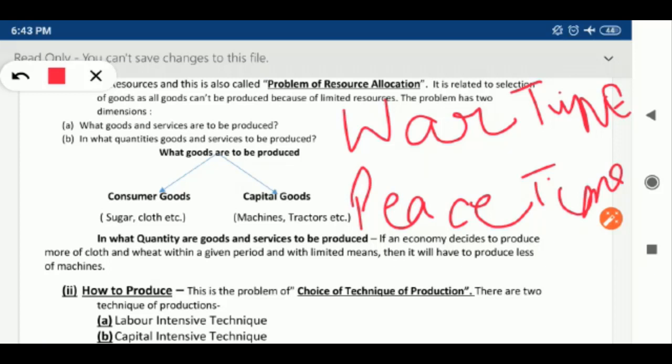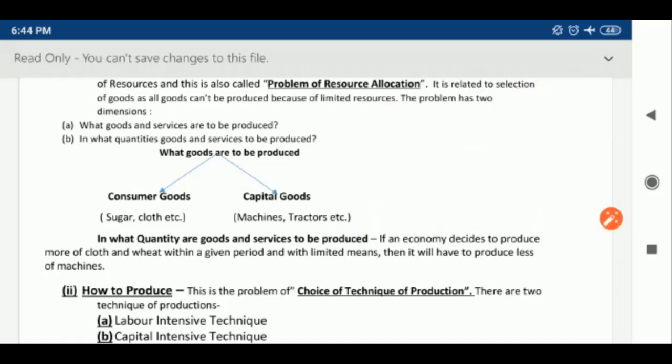Now, once an economy has taken a decision regarding the goods to be produced, another problem arises, that in what quantity are goods and services to be produced.